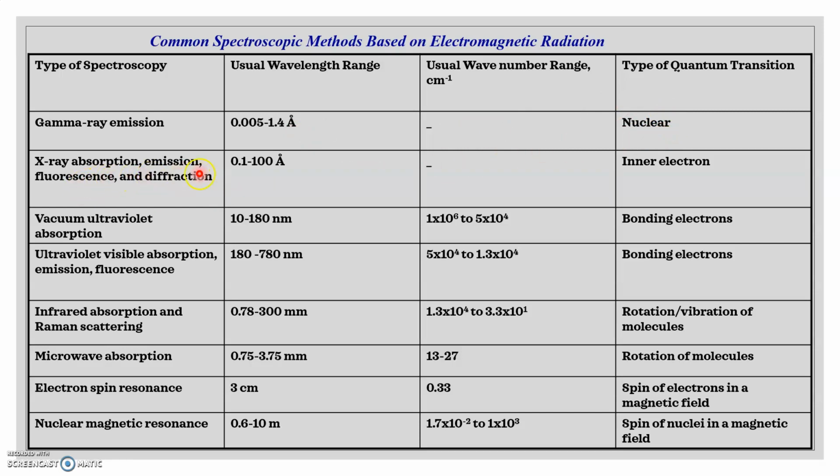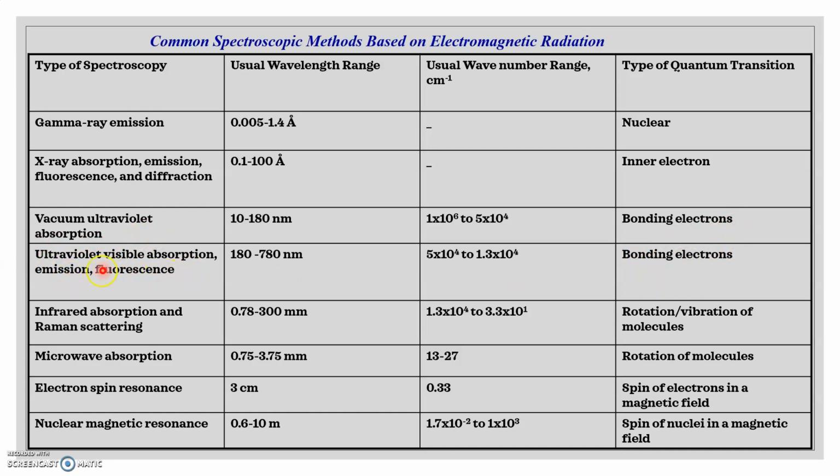Then X-ray absorption, emission, fluorescence, and diffraction. Here the wavelength range is 0.1 to 100 angstrom, and the changes take place in the inner electrons, that is in the K and L shells. Next is vacuum ultraviolet absorption, where the wavelength range is 10 to 180 nanometers, and the changes are possible in the valence electrons, that is the bonding electrons, in vacuum ultraviolet absorption as well as UV.